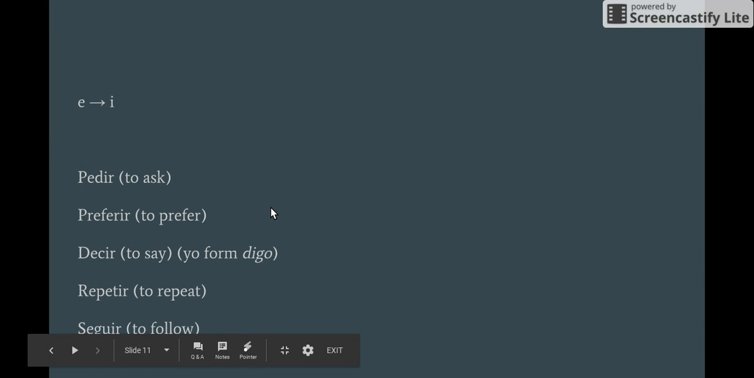Decir, to say. Now, decir is unique. It undergoes the stem change, but it has an irregular yo form. So yo digo, and then for the rest of them, it's just a normal stem change with the regular IR endings. Yo digo, tú dices, él dice, nosotros decimos, ellas dicen. Repetir, to repeat, and seguir, to follow. Yo sigo, tú sigues, él sigue, nosotros seguimos, ellos, ellas, ustedes siguen.